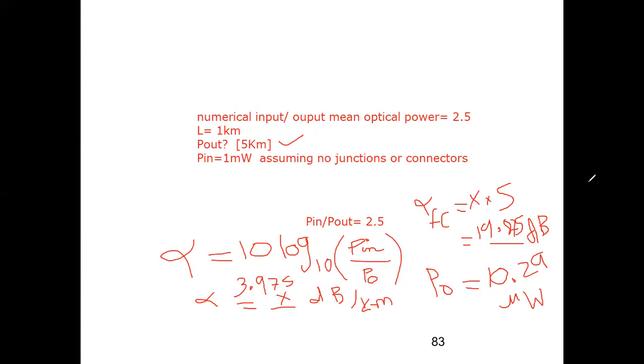The mean optical power launched into an OF link, O capital, F capital. Instead of saying optical fiber, it can be an OF link.